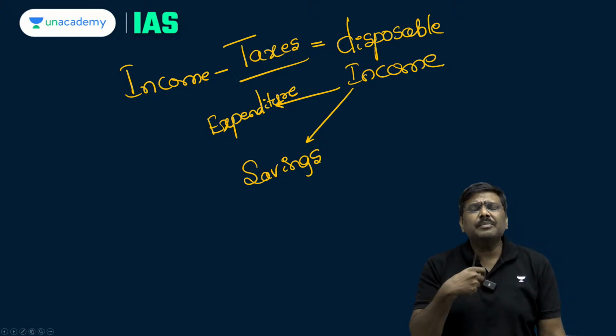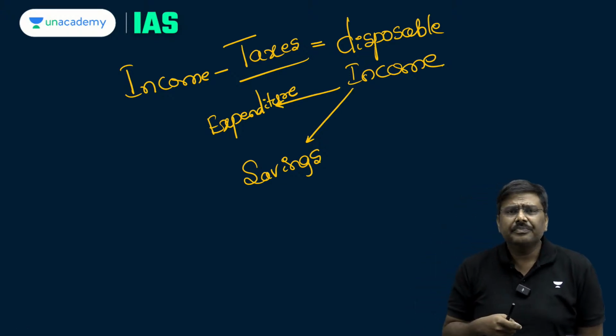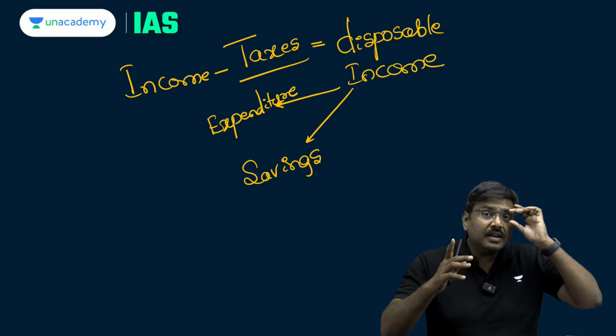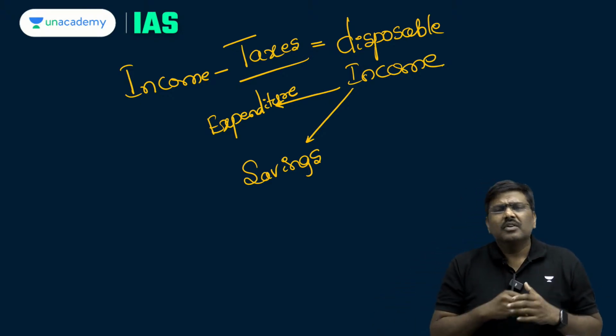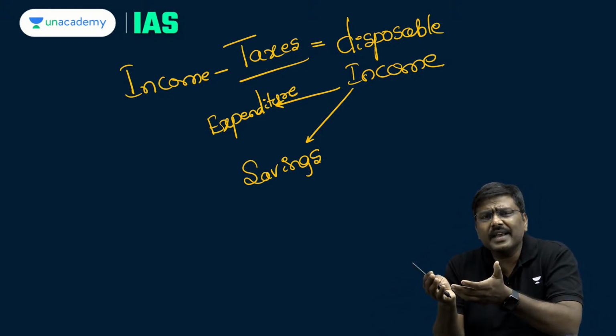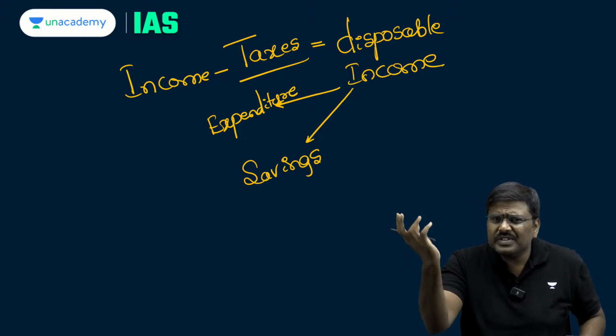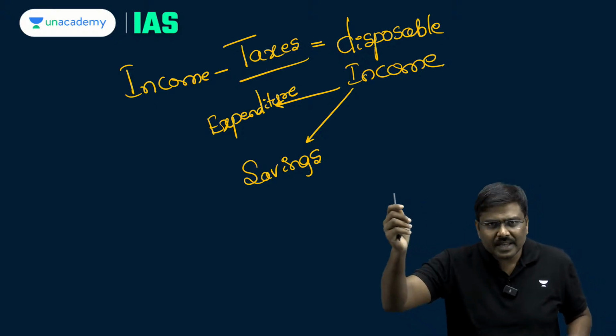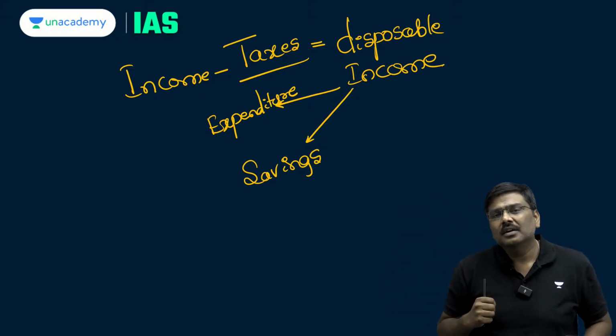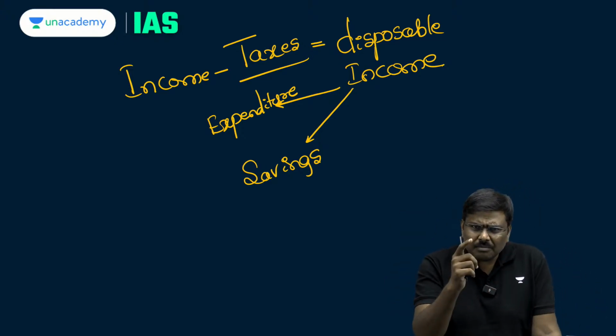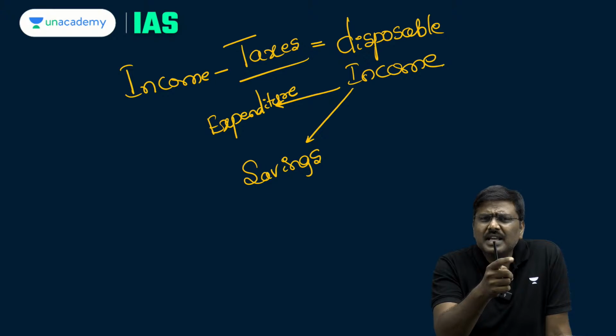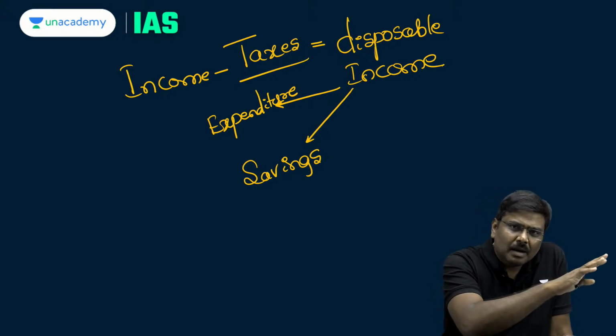Now, the savings can be in the form of physical savings, or in the form of financial savings. Physical savings is where money is invested into physical assets such as real estate or land. Financial savings is where the money that is saved is used to purchase financial assets or kept in a bank.